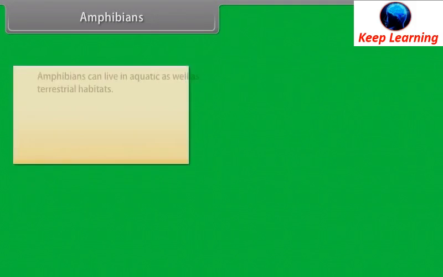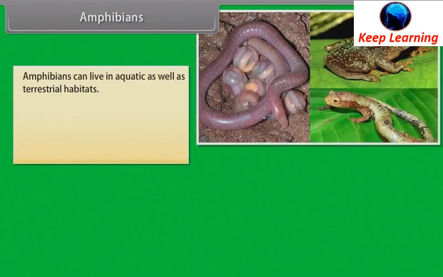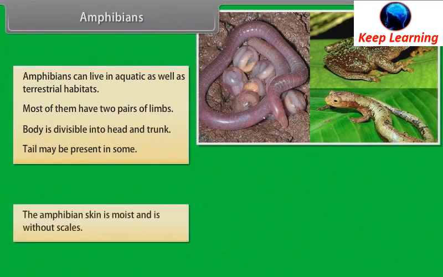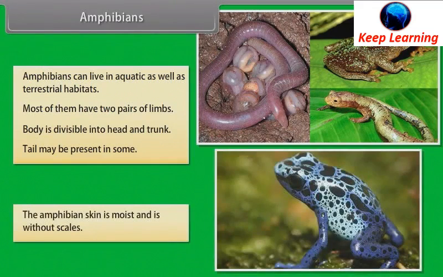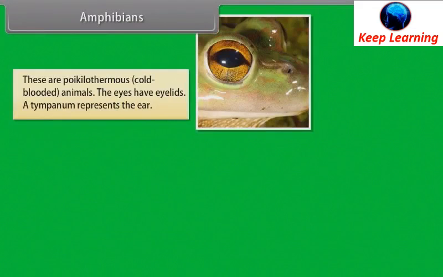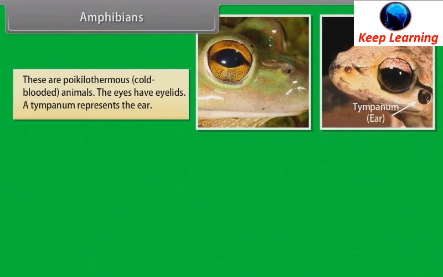Amphibians. Amphibians can live in aquatic as well as terrestrial habitats. Most of them have 2 pairs of limbs. Body is divisible into head and trunk. Tail may be present in some. The amphibian skin is moist and is without scales. These are poikilotherms, that is, cold-blooded animals. The eyes have eyelids. A tympanum represents the ear.